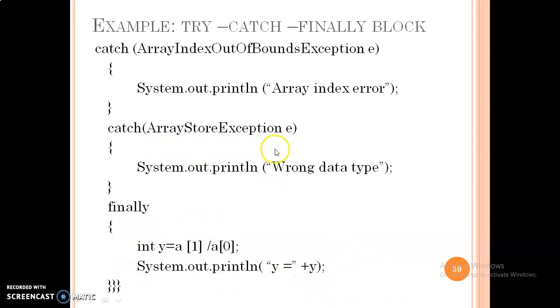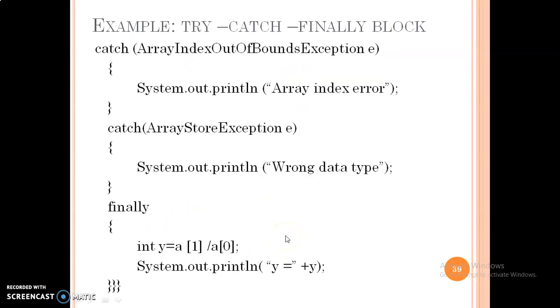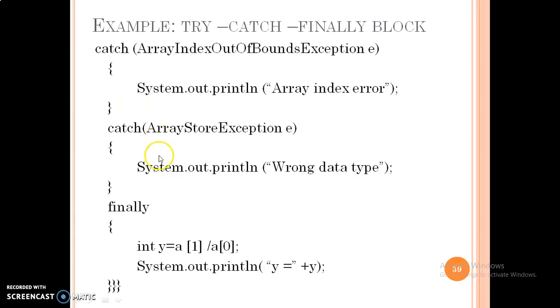Even if you are not getting this error, you are still interested in generating your output. Then you can go with this finally block. As the name is finally, I want the final output, and you can get it over here. Array index error, y is equal to 2. Y is equal to 2, it is from here, this one. Finally, we are getting the output. This is SOP.